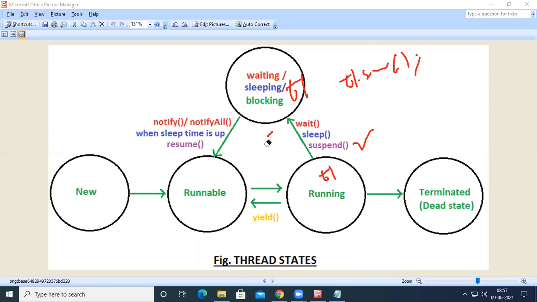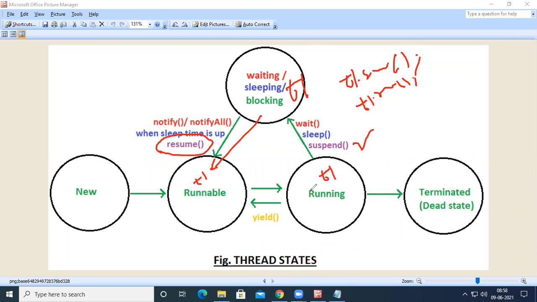But what do we have to do in order to bring such a thread into the ready state from the waiting state, which was suspended by using the suspend method? There is one method called resume. So if we call T1.resume, then the thread will be moved into the ready state.